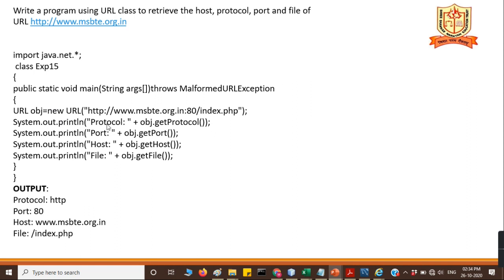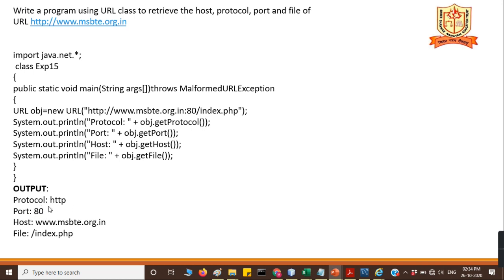After that you retrieve all the parameters present in the address through this URL object, named obj. obj.getProtocol is a method to retrieve the protocol, then getPort, getHost and getFile. Here the port is optional; you may or may not use it. If you use it, it retrieves the port number, otherwise it retrieves -1.